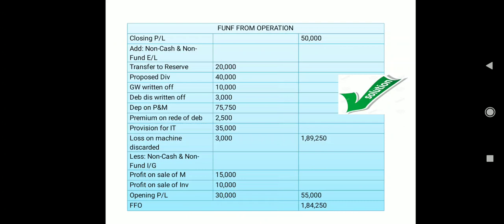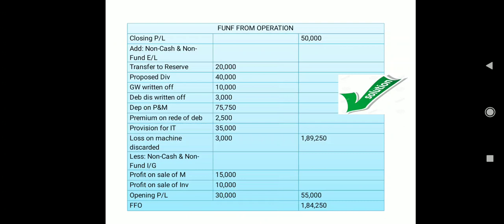operation. So very first we are going to take the closing profit, which is 50,000. And as we know very well, in this we need to add back non-cash and non-fund expenses or losses. I am not going to discuss it now because we have already discussed a lot about this, so I am just going to read it out.